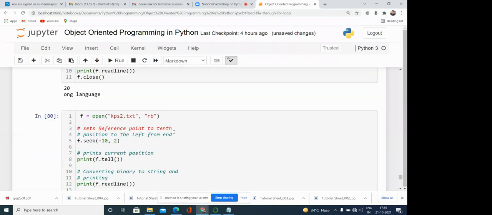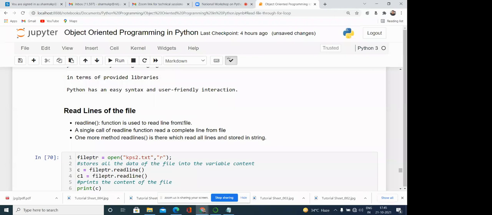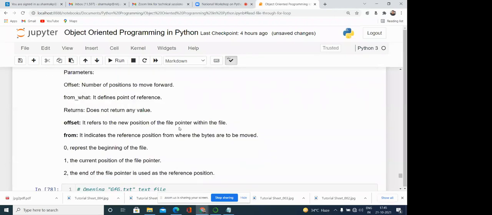If you are having any query or any question, you can ask. We have completed this exception handling and the file handling in this.